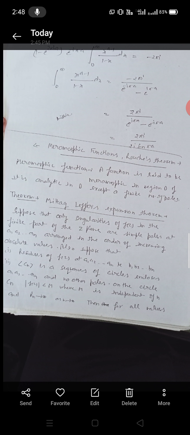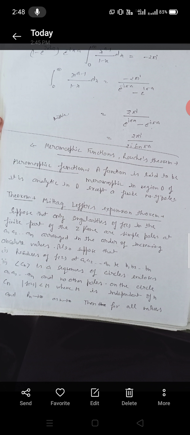Suppose that the only singularities of f(z) in the finite part of the z plane are simple poles at a1, a2, a3 and so on, an, arranged in the order of increasing absolute values. Also suppose that, first, the residues of f(z) at a1, a2, a3 and so on be b1, b2, b3 and so on, bn. Then, second, Cn is a sequence of circles enclosing a1, a2, a3 and so on, an, and no other poles, on the circle Cn.